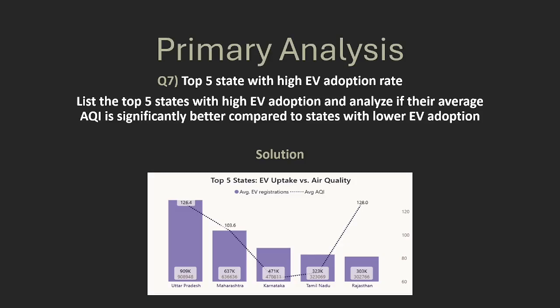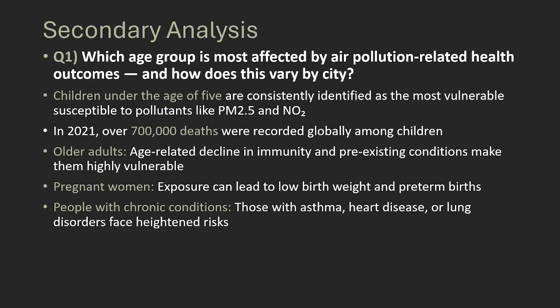So as we can see, Uttar Pradesh has the highest EV adoption, followed by Maharashtra, Karnataka, and other states. Even with higher EV adoption, air quality index is consistently at the top, which answers the question. There are other factors like factory emissions and emissions from IC engines that impact air quality index, which means we need stricter policies by the government, more plantation of trees, and better adoption of EVs across all states in India.